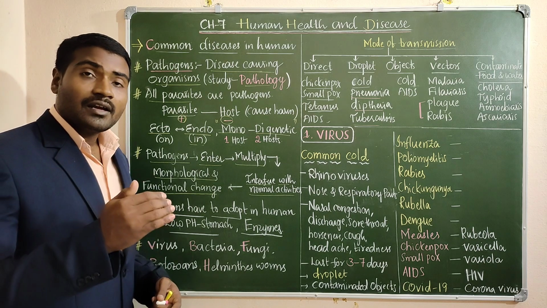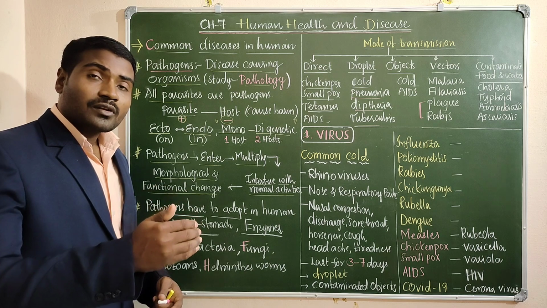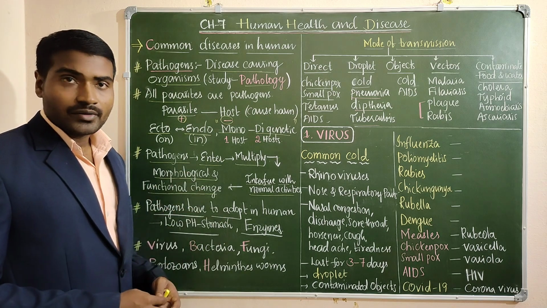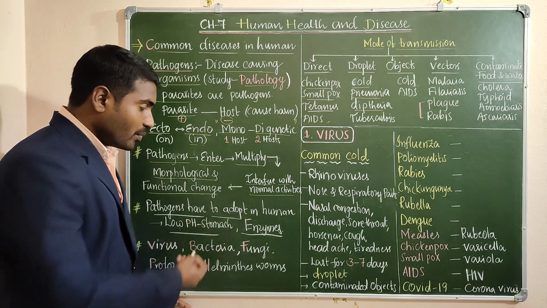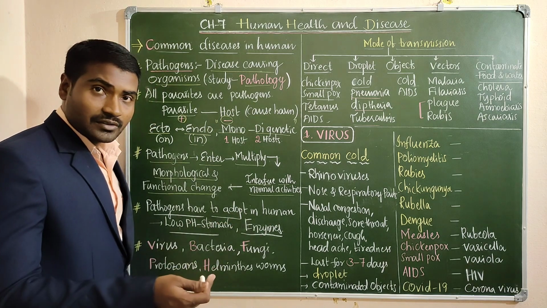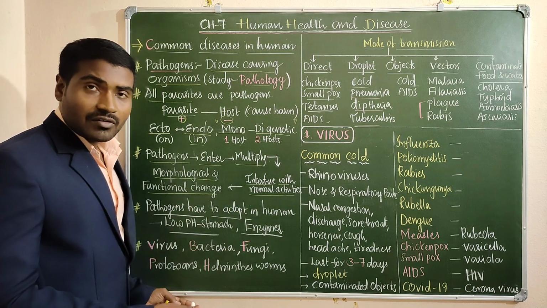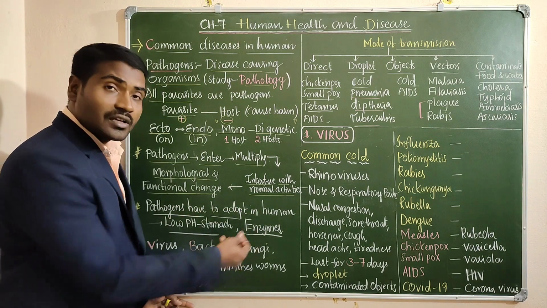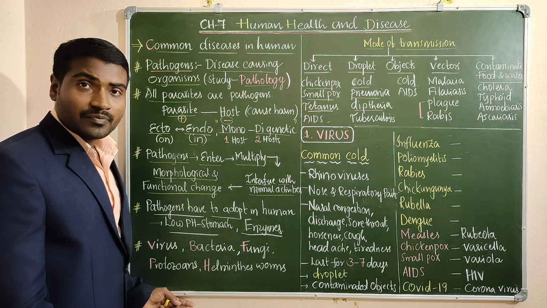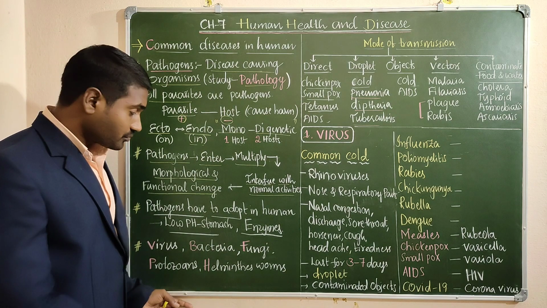These help them survive better in the host body. Okay. So pathogens have to adapt in the human to low pH in the stomach and enzymes. So different types of mechanisms are developed in the pathogen. Some pathogens may produce anti-enzymes against these enzymes. Okay. Likewise, they get survival.